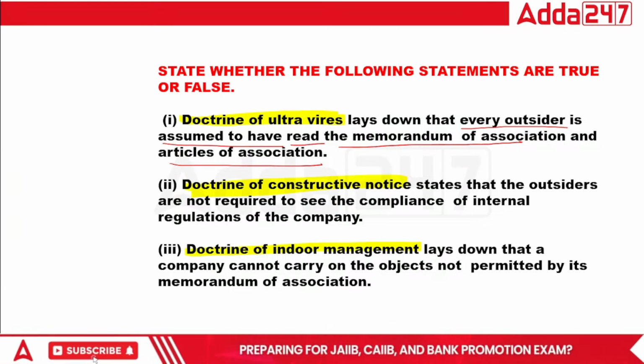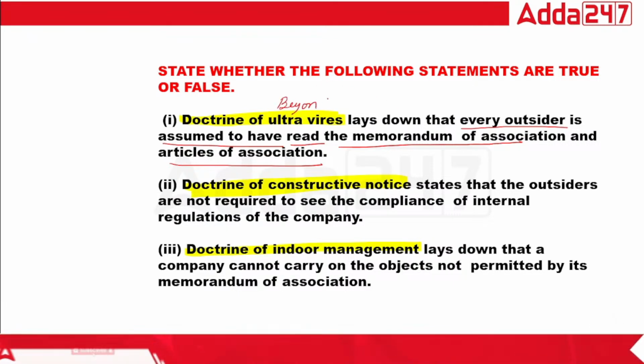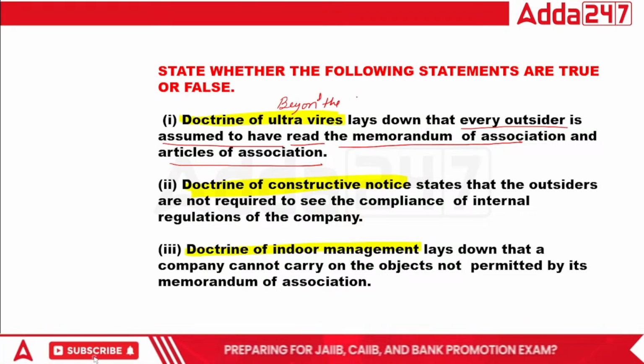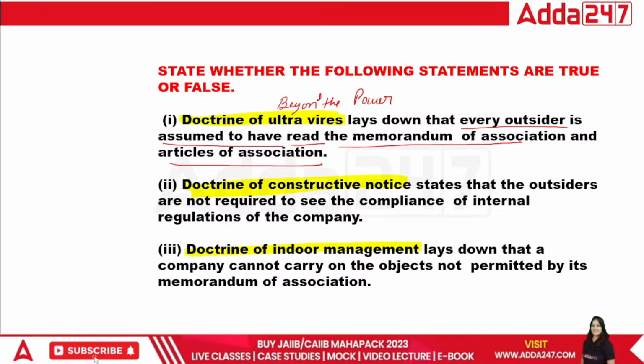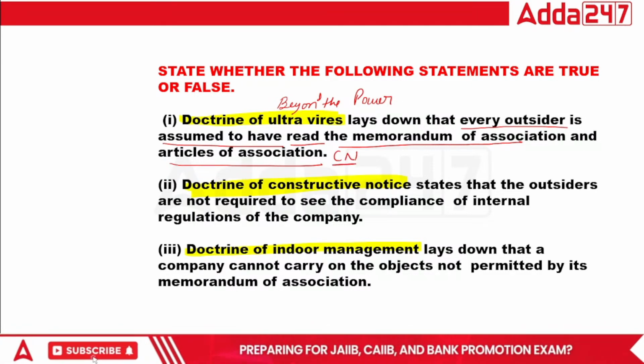So the doctrine of ultra vires basically means beyond the power. Beyond the power, that is called ultra vires, right? But this sentence, that every outsider is assumed to have read, is known as constructive notice, because this is the definition of constructive notice.